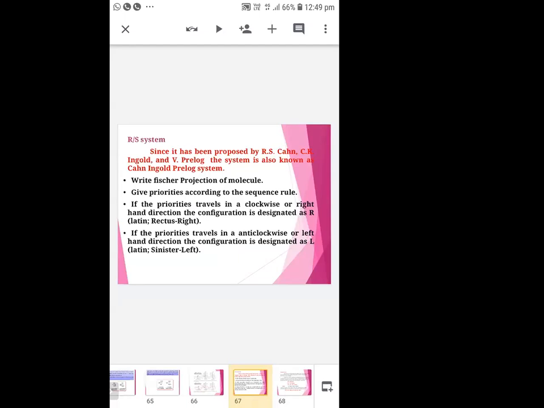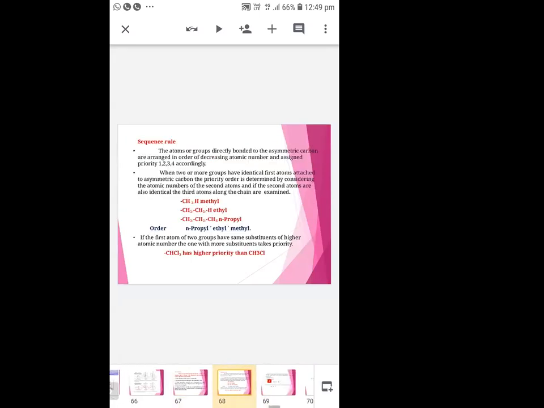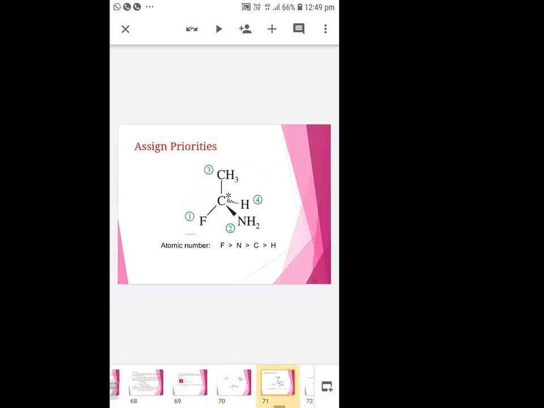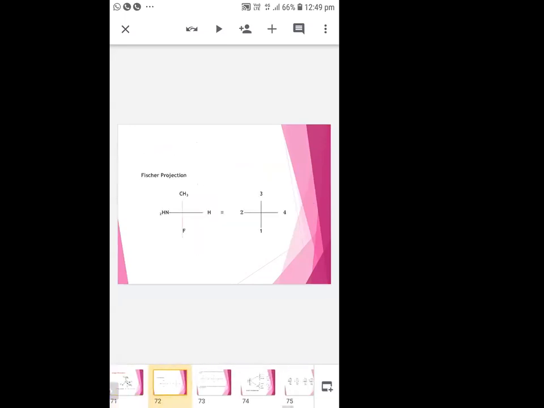Then the priorities should be arranged so that the lowest priority is at the bottom. Then you see whether the priorities are arranged in a clockwise or anti-clockwise direction.